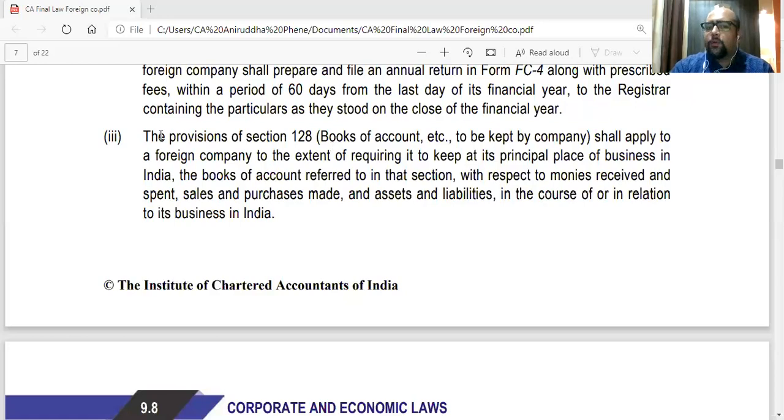Provisions of section 128, books of accounts to be kept by company, shall apply to foreign company to the extent of requiring it to keep at its principal place of business in India the books of accounts referred to in that section with respect to monies received and spent, sales purchase made, assets liabilities in the course of or in relation to business in India. So a foreign company will have to maintain books of accounts regarding the monies received, the money spent, income expenditure, sales purchase, assets liabilities regarding the Indian operation.